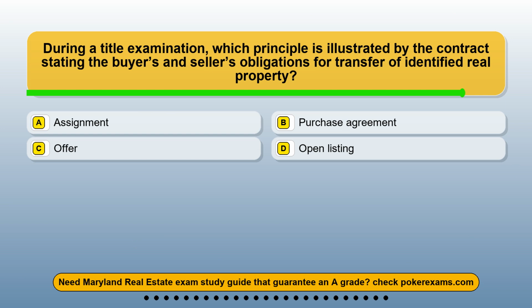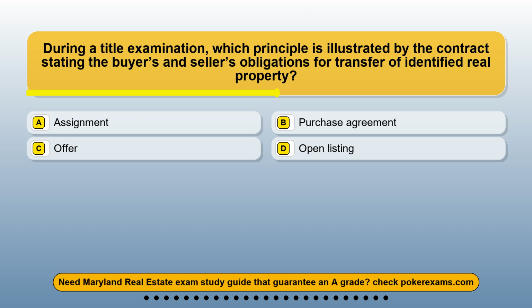Question 16. During a title examination, which principle is illustrated by the contract stating the buyer's and seller's obligations for transfer of identified real property? Option A, assignment. Option B, purchase agreement. Option C, offer. Option D, open listing.